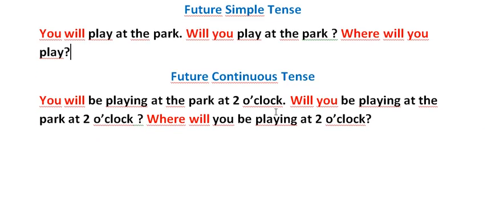Now let's go to the last one, future continuous tense. You will be playing at the park at 2 o'clock. When we change it to a question sentence, will moves to the beginning of the sentence. Will you be playing at the park at 2 o'clock? Then if you want to add where, it comes before the will. Where will you be playing at 2 o'clock?